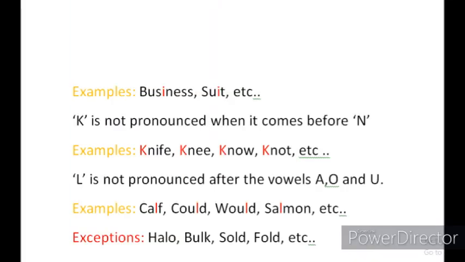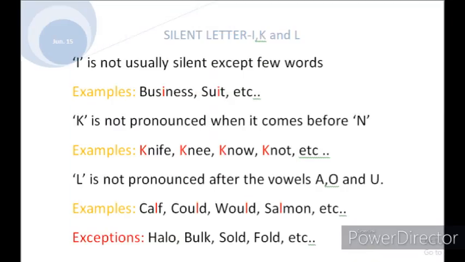Okay, students, now we'll move to the letter L. L also has only one rule. Commonly, L is not pronounced after the vowels A, O, and U. For example, calf, half, chalk, talk, like that.